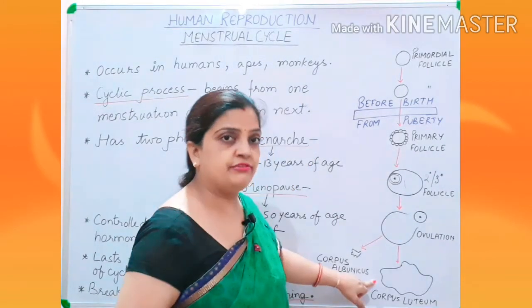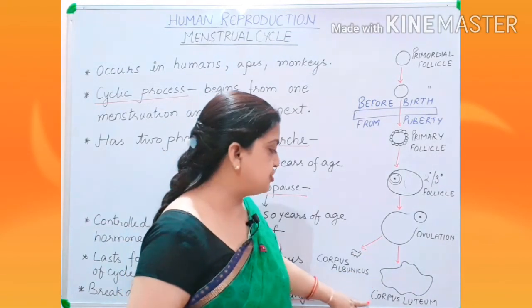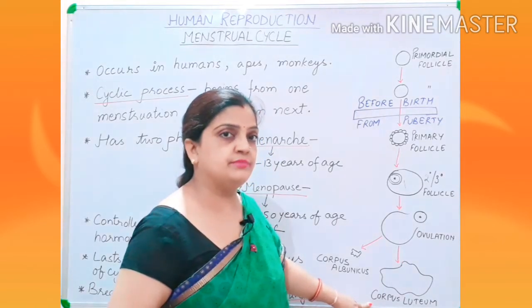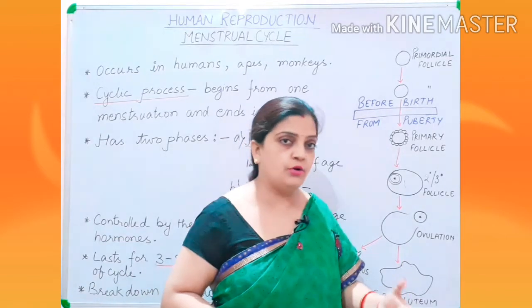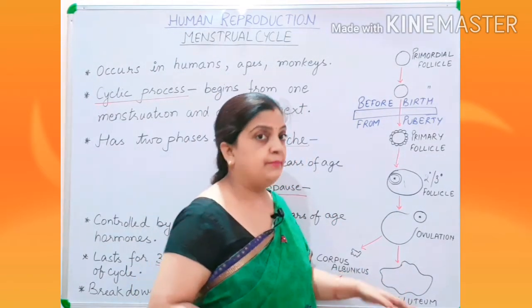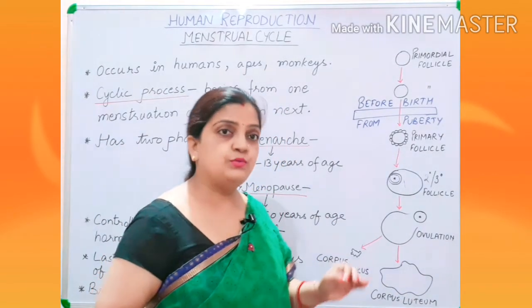Now the Graafian follicle gets maintained and it changes into the corpus luteum, and this corpus luteum is responsible for the secretion of progesterone hormone if fertilization occurs. But if fertilization is not occurring, then what happens?